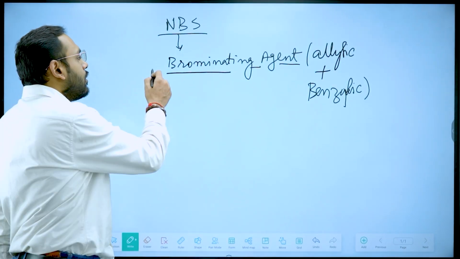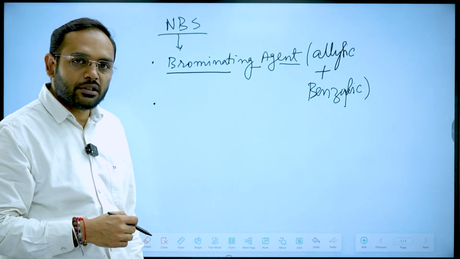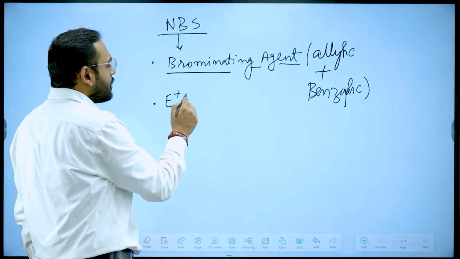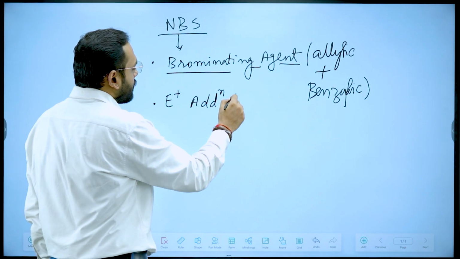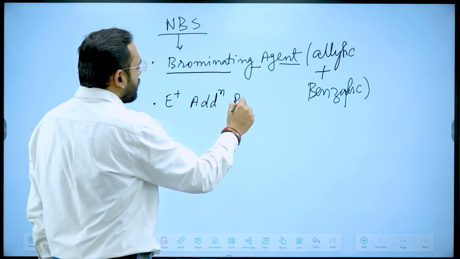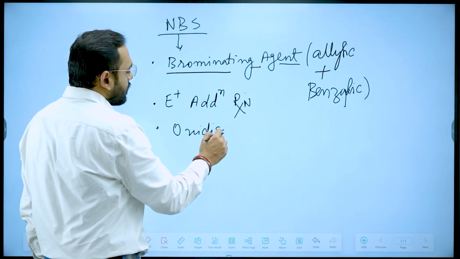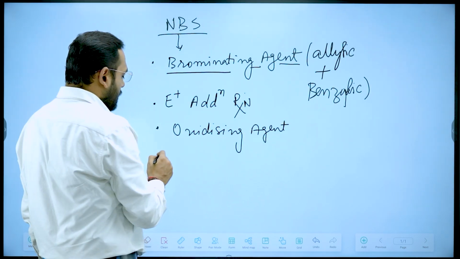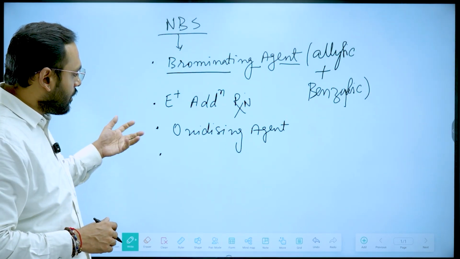The other functions of NBS are that it is also used for electrophilic addition reactions, and as an oxidizing agent.